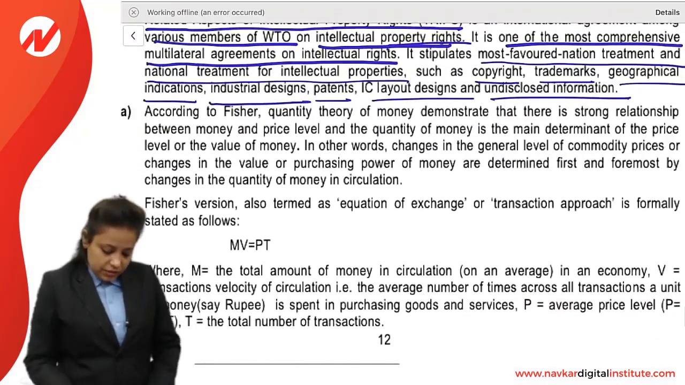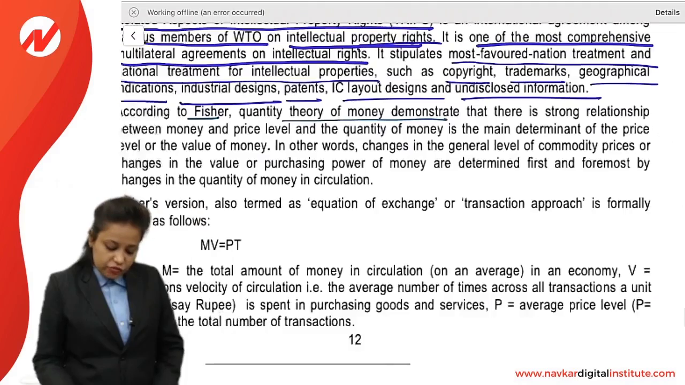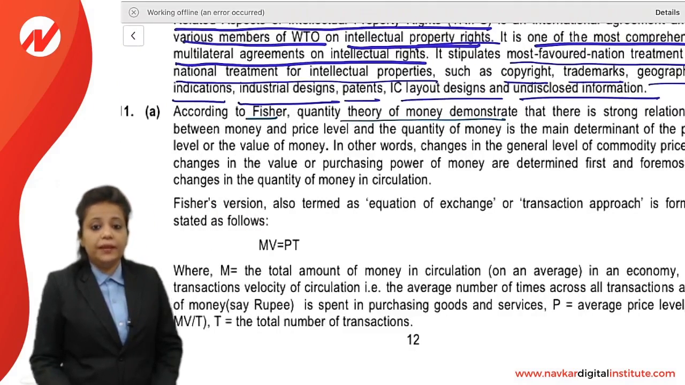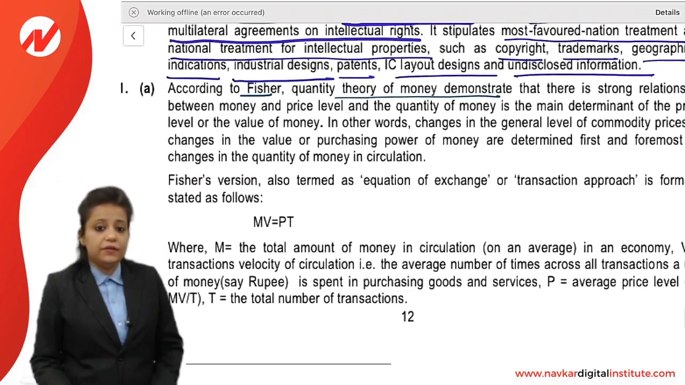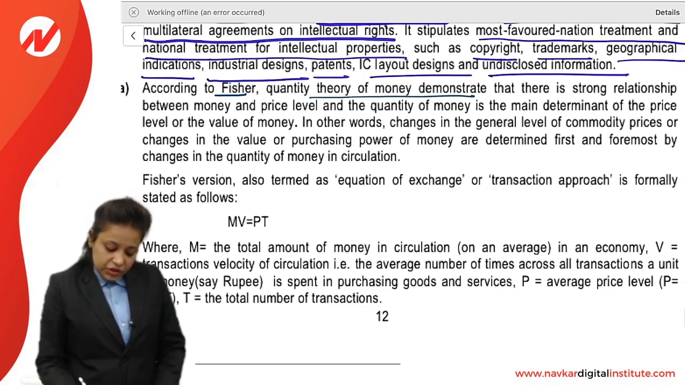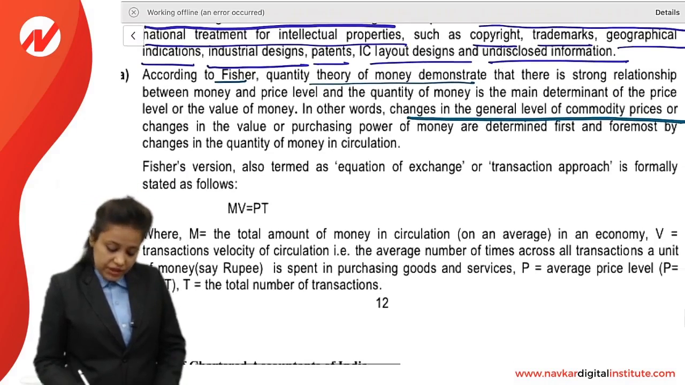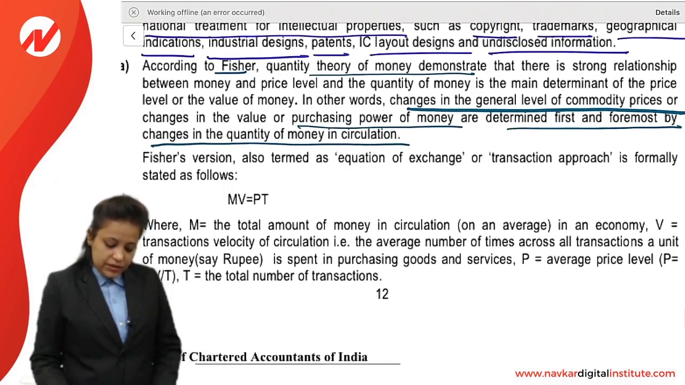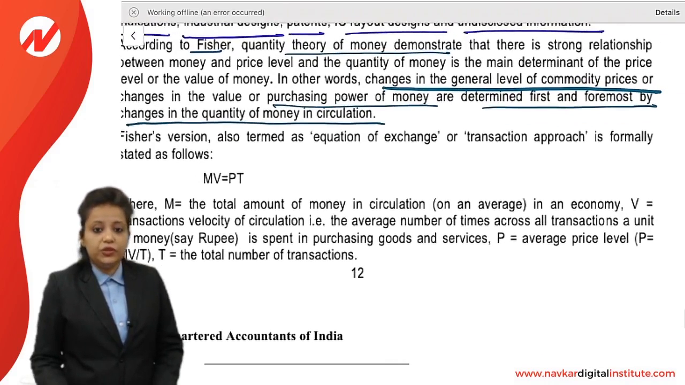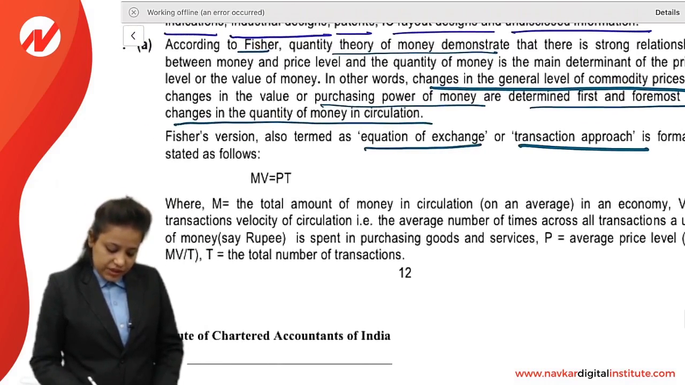So next answer. According to Fisher, quantity theory of money demonstrates that there is a strong relationship between money and price level, and the quantity of money is the main determinant of the price level or the value of money. In other words, changes in the general level of commodity prices or changes in the value or purchasing power of money are determined first and foremost by changes in the quantity of money in circulation. Fisher's version, also termed as equation of exchange or transaction approach, is formally stated as follows.